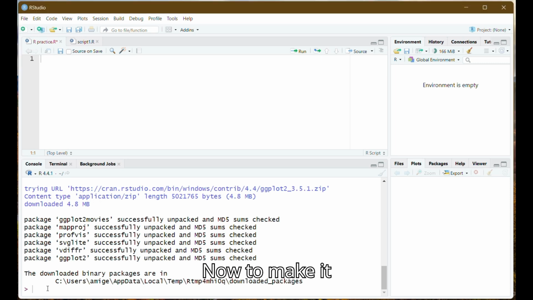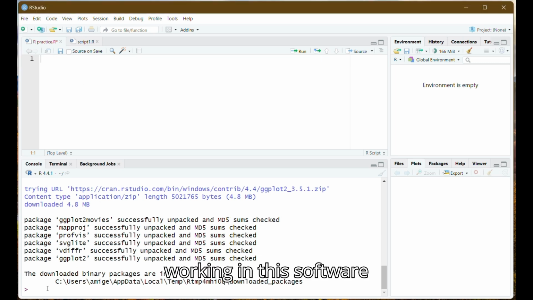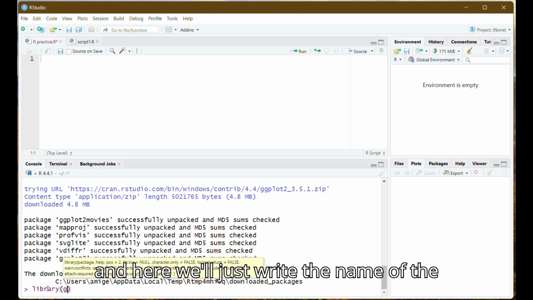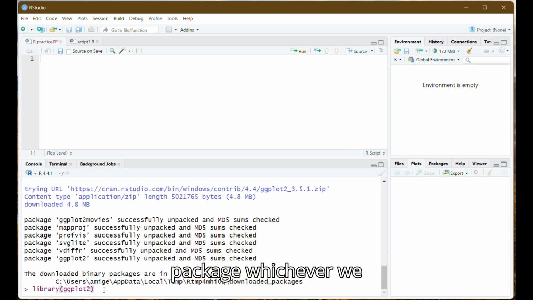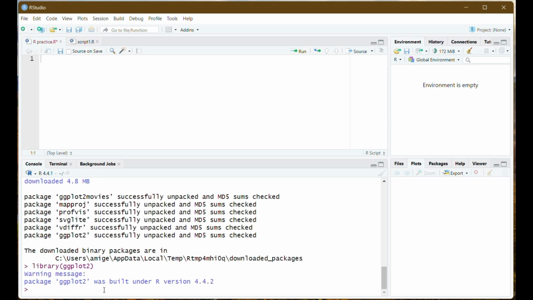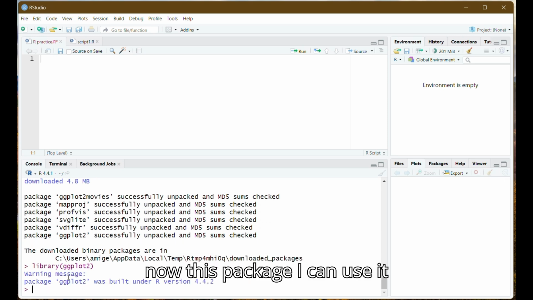Now, to make it work in this software, just by installing we cannot use it in an R script. For that, the second step is we need to load this library or package. So for that, write library, and here we'll just write the name of the package whichever we have installed. Click on it. Okay, now this package I can use in my further script.